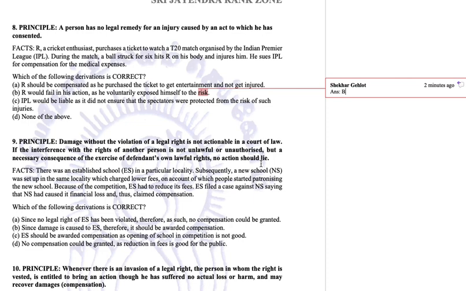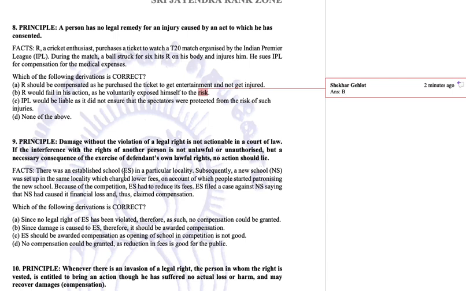Okay, simply they are trying to say if I am just exercising my own legal rights, and by my exercise of my legal rights, I am causing injury to someone else, I am not violating somebody else's legal right, but I am enjoying my own legal right, and some damage is occurring to someone else, then I am not responsible for it. Okay, now let's see the facts.